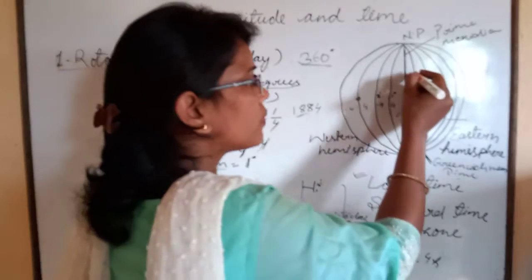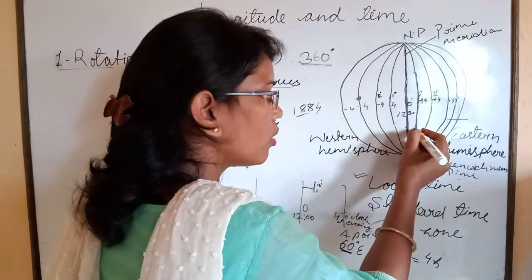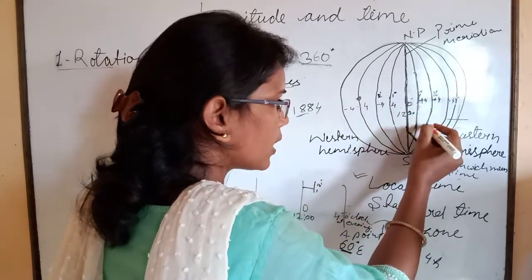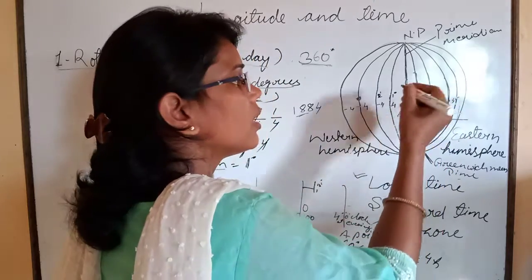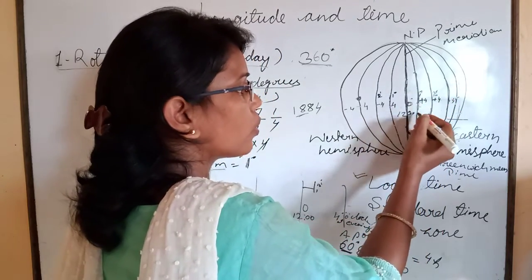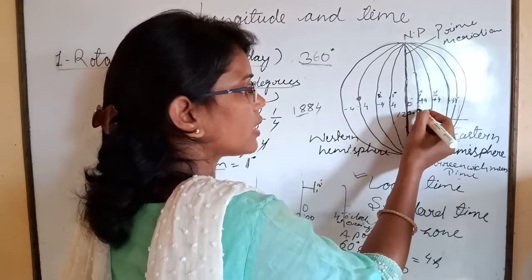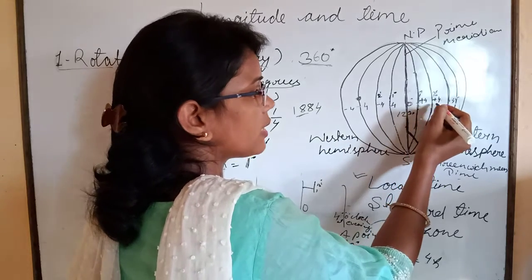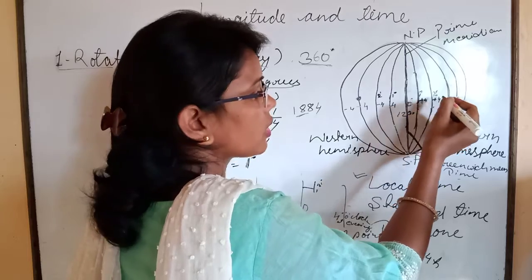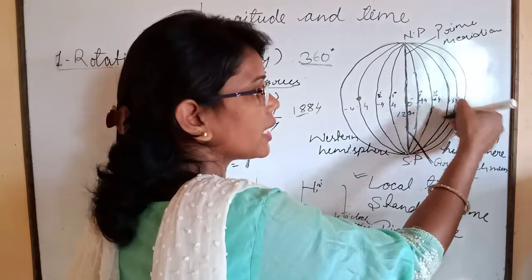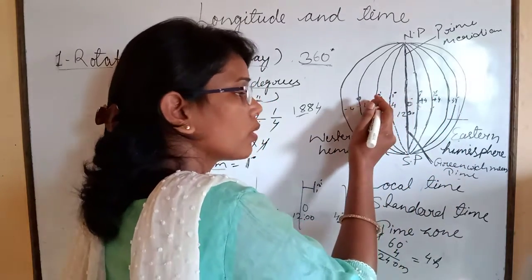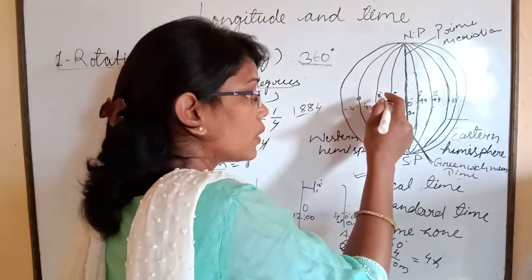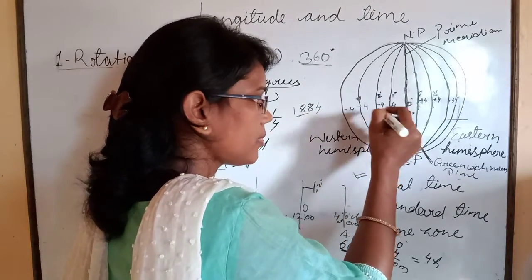Children, we know that every meridian has its own time. That means if we go 1° in the eastern hemisphere, the time will increase by 4 minutes, then 8 minutes, and so on. It will be ahead. And when we go in the western hemisphere, it will decrease.